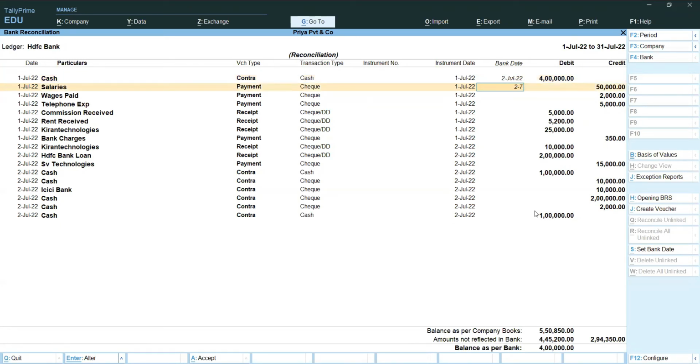So now I am updating all with the second date only. Other dates are not acceptable. This check is cleared on 2nd July. Like this, in a bank statement, whatever dates it is showing, those dates we want to record. So if that check is cleared, you want to update the clear date. Suppose it is bounced, then the check bounced date you also want to record.